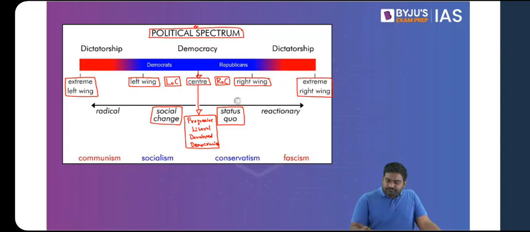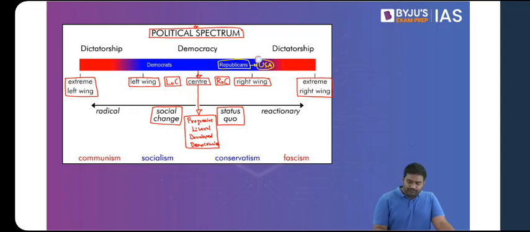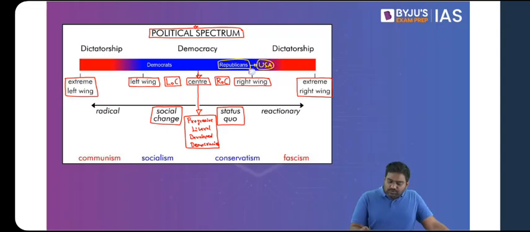Understood? Now, let us look at right of center and right wing parties. Let's look at some examples. Let's look at what they believe in. Then we can compare this with left of center and left wing. Now, the perfect example for a right wing political party would be the Republican Party in the United States, the party that Donald Trump belongs to, the former president of the United States. Right? He belongs to the Republican Party, which is a right wing political organization of the United States.